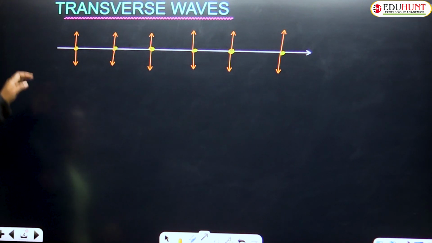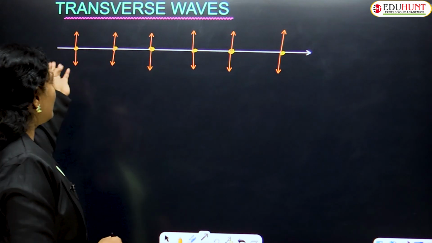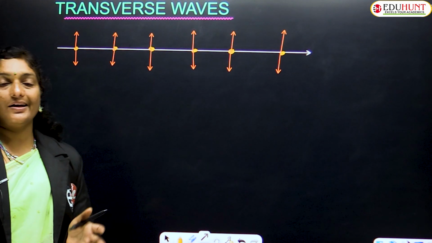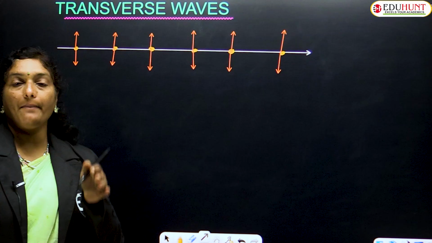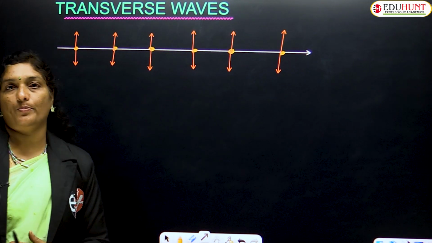Whenever a wave transfers from, let us suppose, left to right, all the particles of the medium start oscillating or vibrating up and down. That means perpendicular to the direction of propagation of the wave.